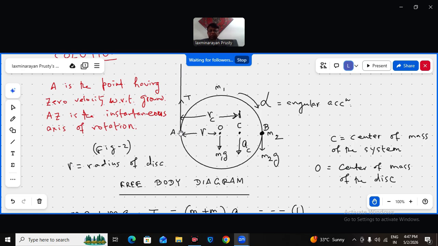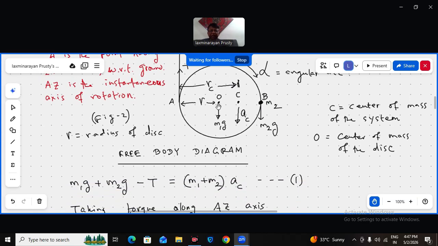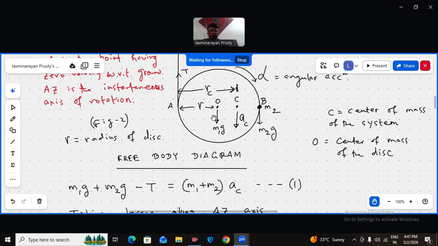AZ is the instantaneous axis of rotation. Z is into the plane, perpendicular to the plane is the Z direction. This is figure 2. R is the radius of the disk. C is the center of mass of the system of pulley and the point block. O is the center of the disk. So these are the three points in the body diagram.